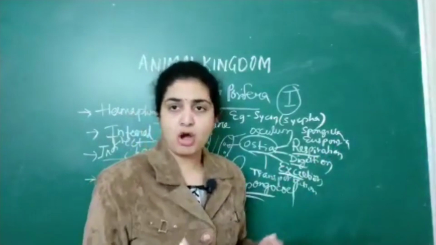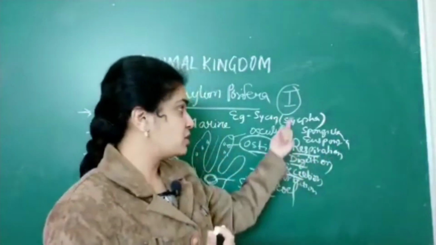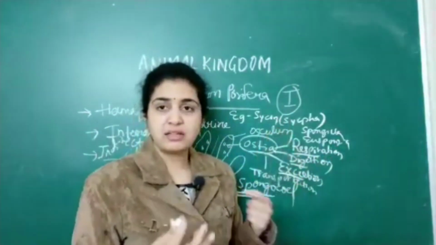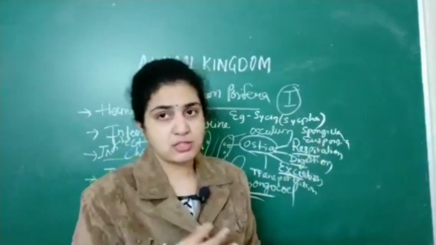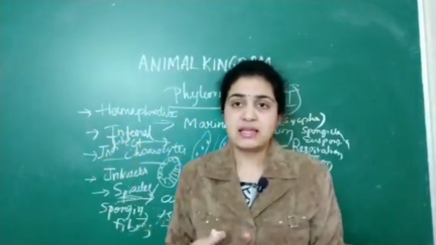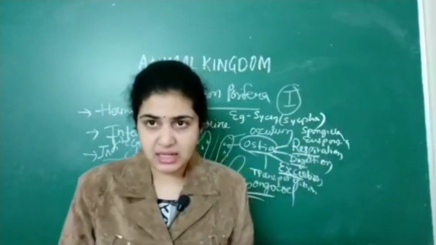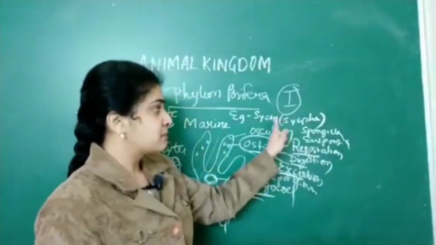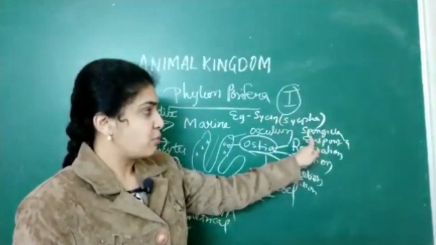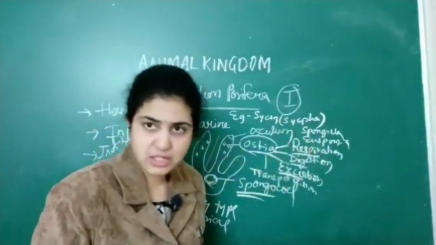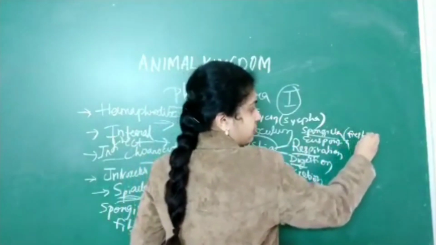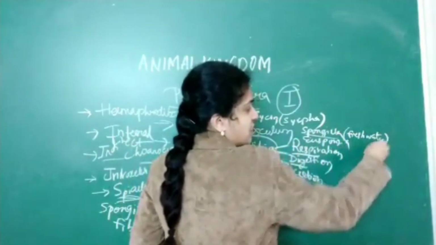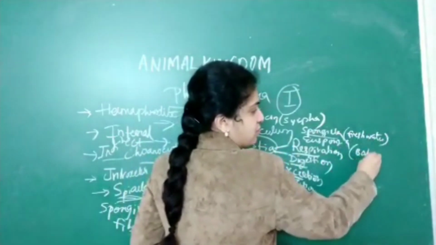Simply remember, sponges means Spongilla, Euspongia, Scypha, everything related to S. For Euspongia, you can easily identify. So for this phylum, the examples or scientific names are very easy for you in this aspect. Sycon is Scypha. Spongilla is also called the freshwater sponge. Euspongia is also called the bath sponge.